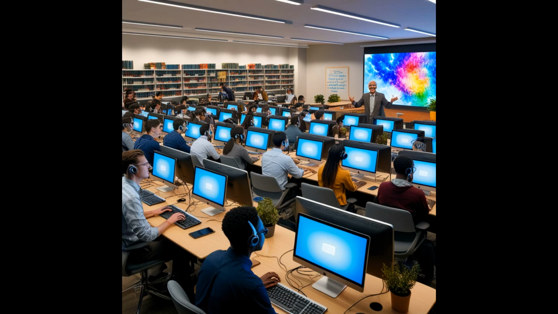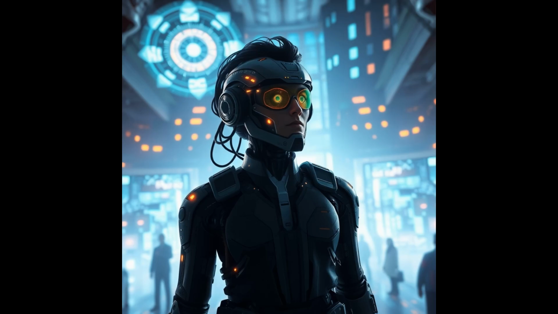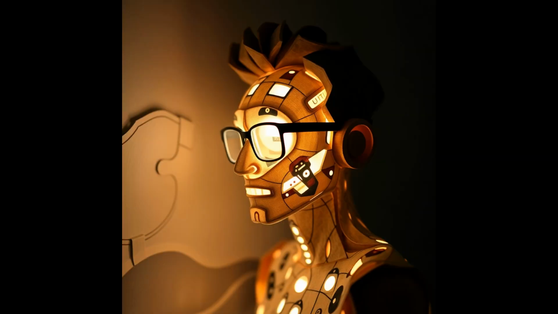But before we get too carried away, what about the limitations of AI? We've all heard about AI making mistakes or hallucinating information. It's important to remember that human oversight is crucial. We can't just blindly trust any AI output. We must use our judgment to make sure the results make sense. So, it's like a partnership.